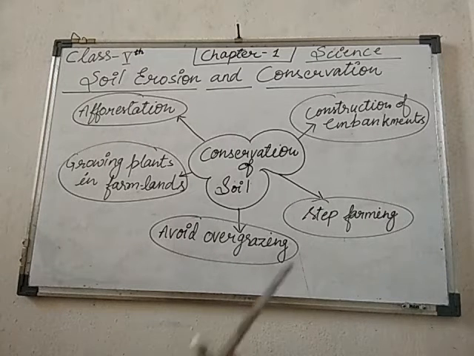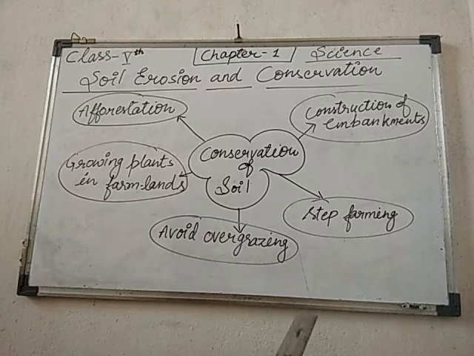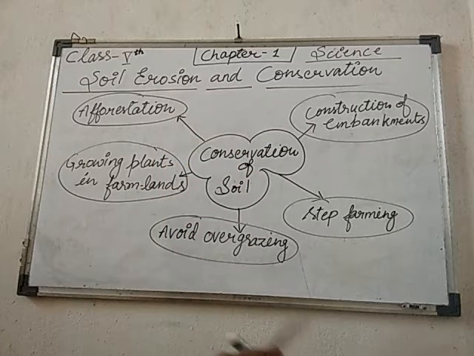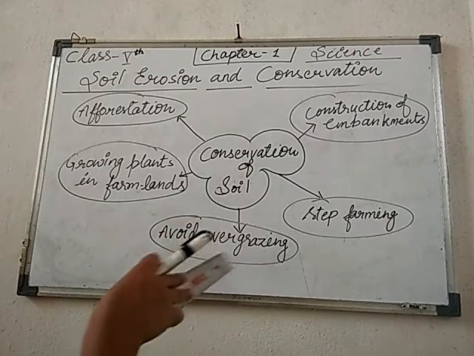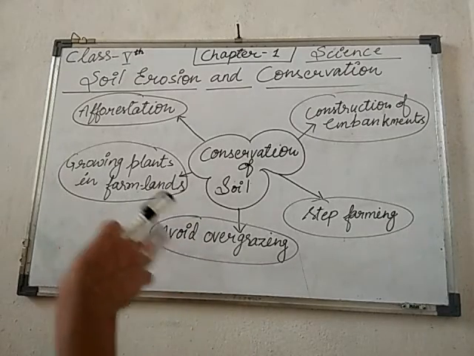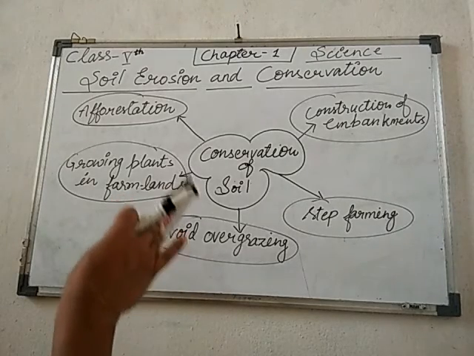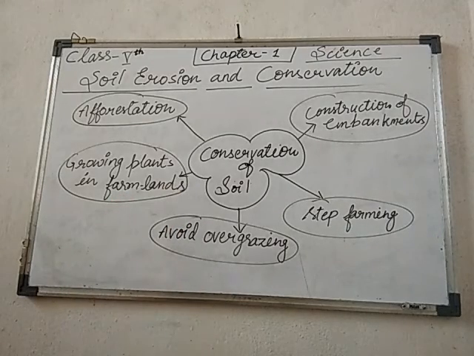Okay, the next step is step farming. You have seen many hilly areas where the flow of rainwater is very rapid and carries away a lot of fertile soil. So we have to make terraces. Terrace means step farming. After making steps, the speed of the rainwater is reduced, and by this we can save the fertile soil.